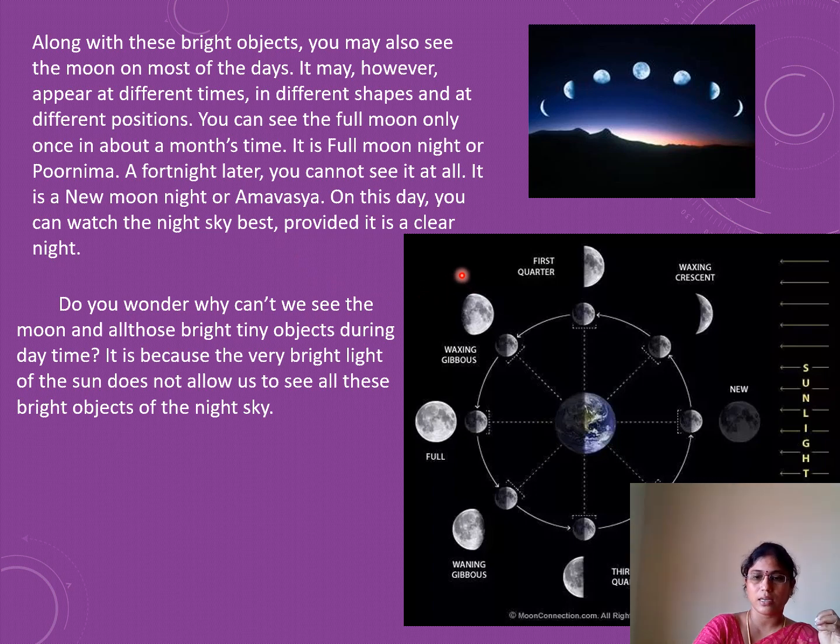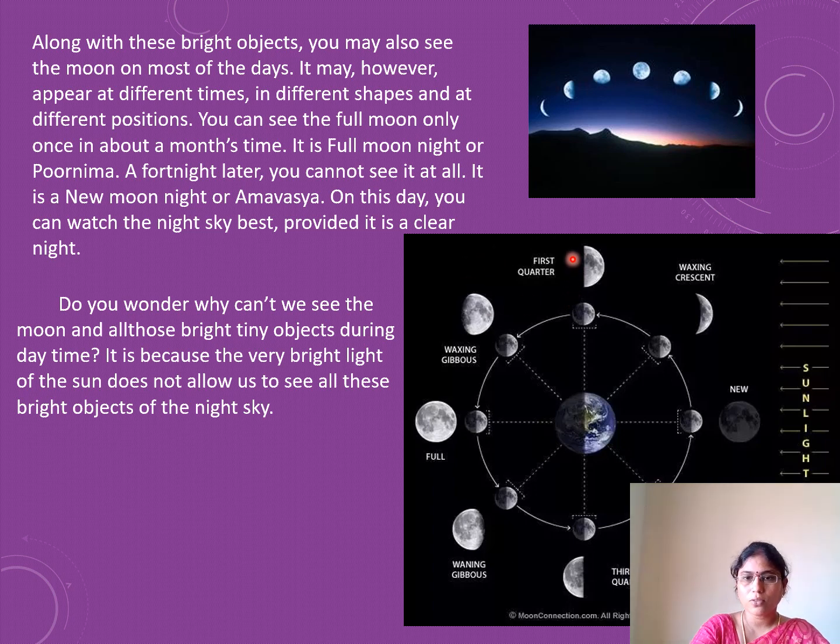The entire time they are there in the sky, but due to the solar rays, they are not visible. After sunset there is no sunlight, so at that time these stars and moons are again visible to us. That is the main reason.